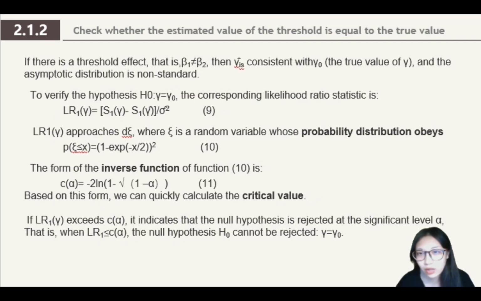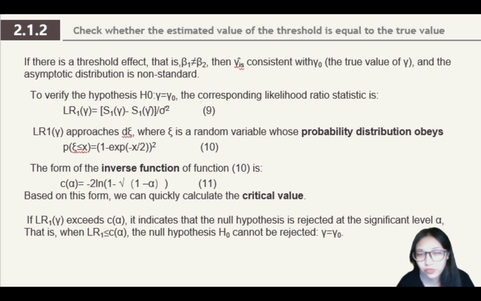This part is checking whether the estimated value of the threshold is equal to the true value. If there is a threshold effect, that is, beta 1 doesn't equal beta 2, the asymptotic distribution is non-standard. So to verify the hypothesis H0 gamma equals gamma 0, the corresponding likelihood ratio statistic is function 9, where C is a random variable whose probability distribution obeys function 10.